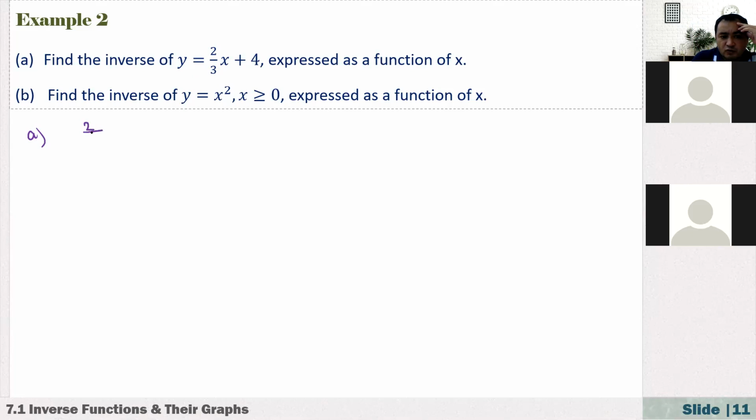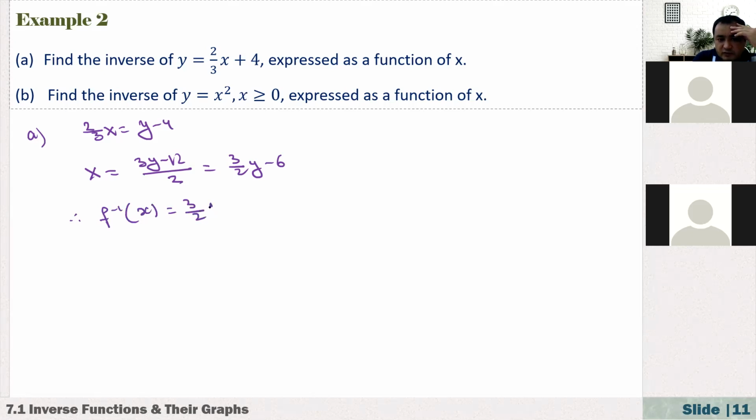From here, 2 over 3x equals y minus 4. Multiply both sides by 3 and divide by 2. So x equals (3y minus 12) over 2, which is equal to 3 over 2 y minus 6. So the inverse of the original function is 3 over 2 x minus 6.